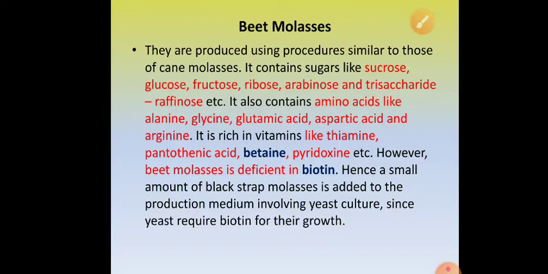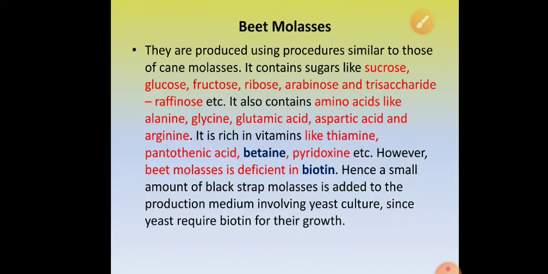The next type of molasses is beet molasses. It is prepared using a procedure similar to that of cane molasses. It contains various sugars like sucrose, glucose, fructose, ribose, arabinose, and trisaccharides like raffinose. It also contains amino acids like alanine, glycine, glutamic acid, aspartic acid, and arginine. It is rich in vitamins like thiamine, pantothenic acid, betaine, and pyridoxine. Betaine is absent in cane molasses, but present in beet molasses.